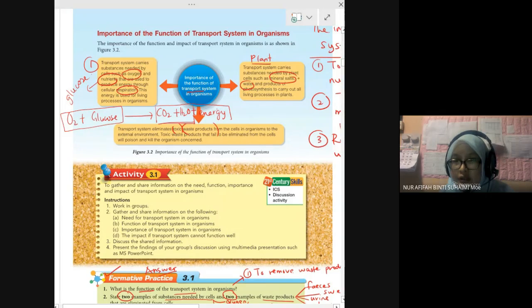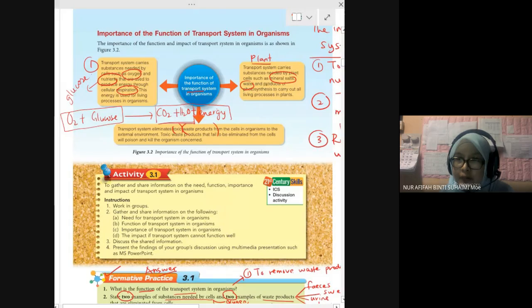In plants, the transport system carries substances needed by plants such as mineral salt absorbed by the roots, and water also absorbed by the roots, and the product of photosynthesis will produce glucose and oxygen. For the plant, the transport system is xylem and phloem to carry food to the whole part of the plant and to transport water from the root to the leaf.